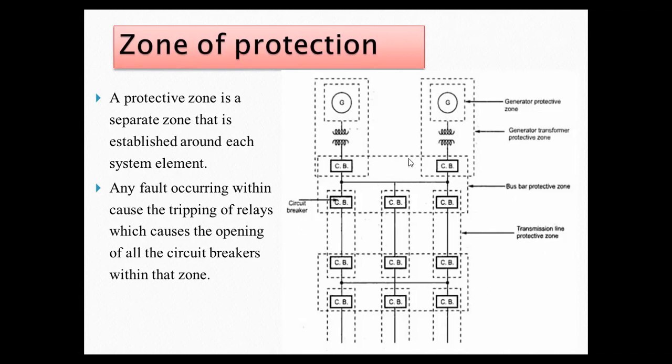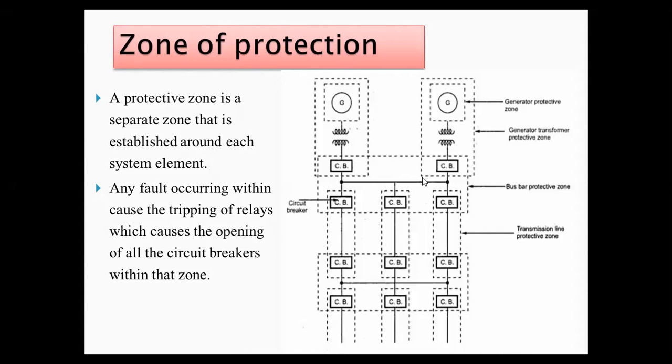So what I want to say is that for different sections, the protection is given, and that is called the protective zone. You can say simply the zone of protection means the different sections of that power system, because at the same time we cannot detect the fault in the whole power system.